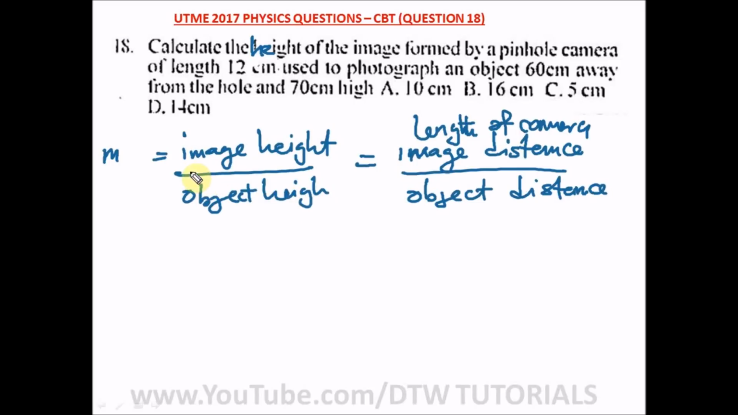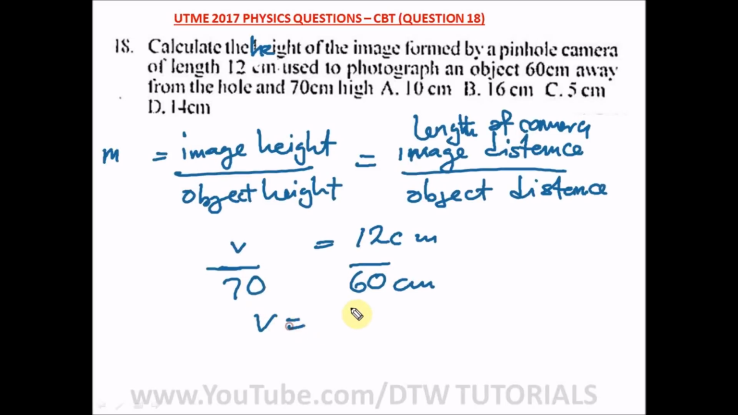From our question here, what is the image height we're looking for? We're looking for the height of the image, that is your V. We are told it's an image height formed by a pinhole camera of length 12 cm, so the length of the camera is 12 cm, used to photograph an object 60 cm away from the hole, so object distance is 60 cm, and 70 centimeter high. The object height is 70.